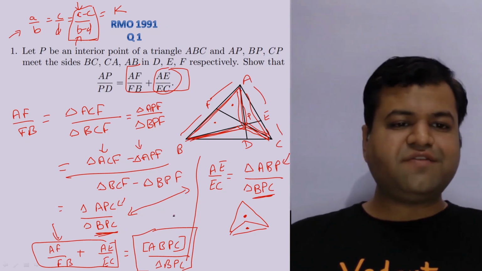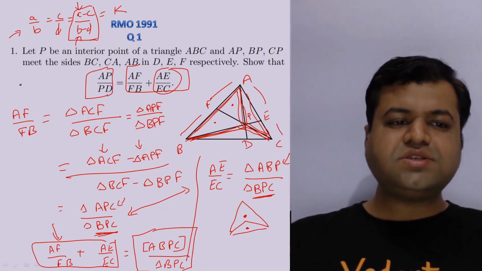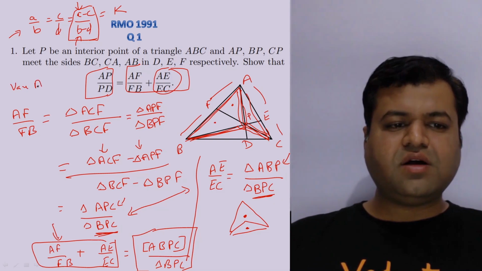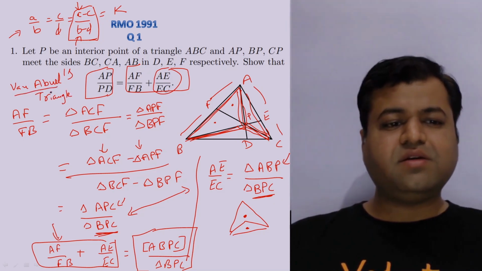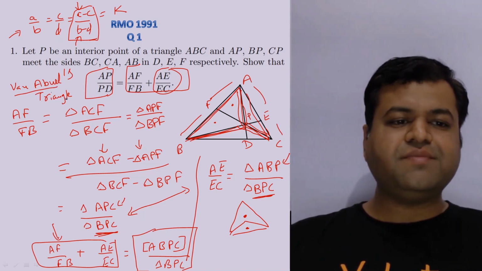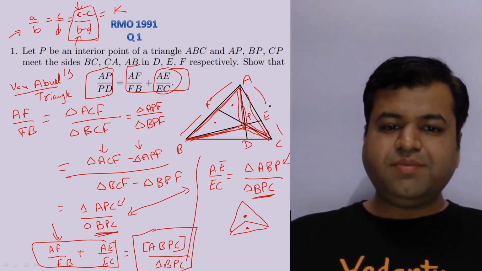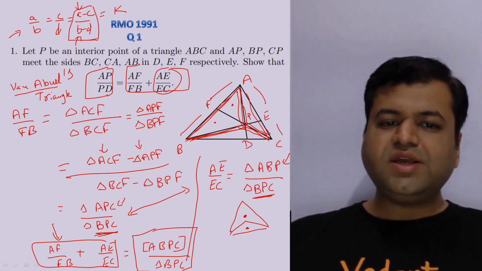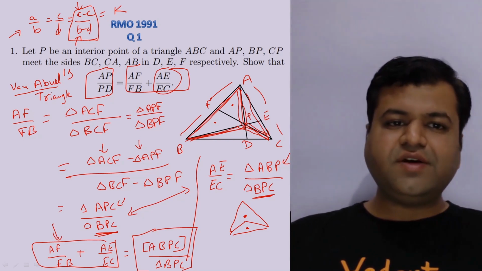So simply we can say left hand side is equal to right hand side, right? So this is nothing but, I guess, Van Aubel's triangle theorem, if I'm not wrong regarding the spelling of the name and also the pronunciation. And that is AP upon PD, that will be nothing but AF upon FB plus AE upon EC, right? So that was question 1 of RMO 1991.